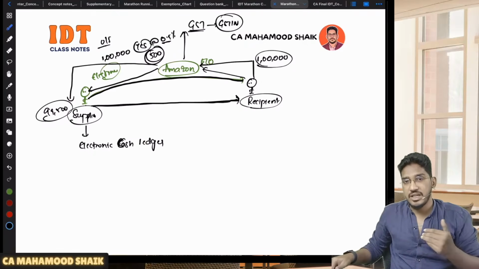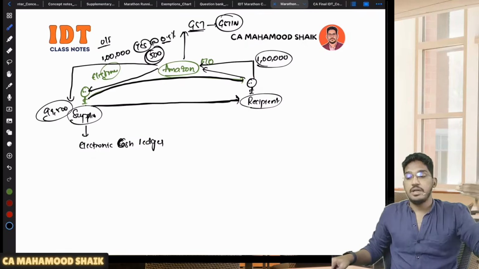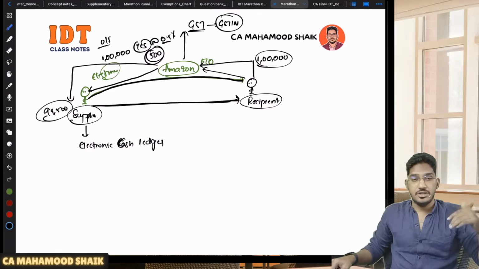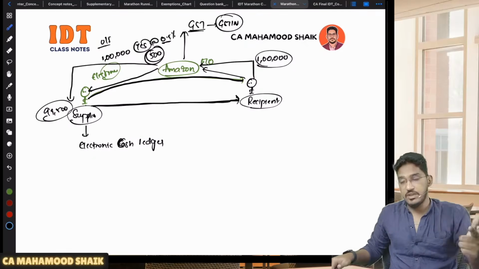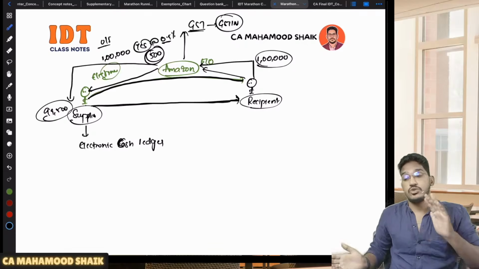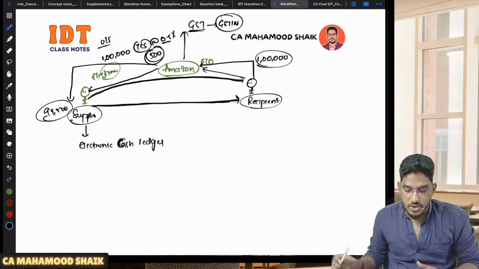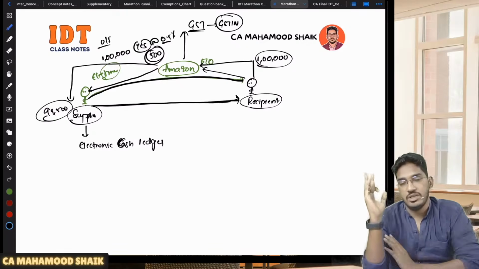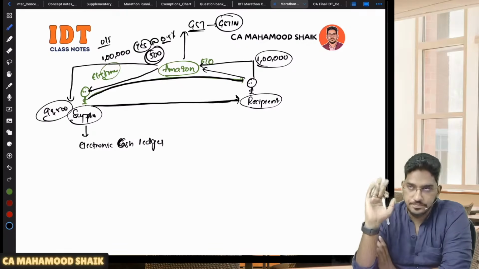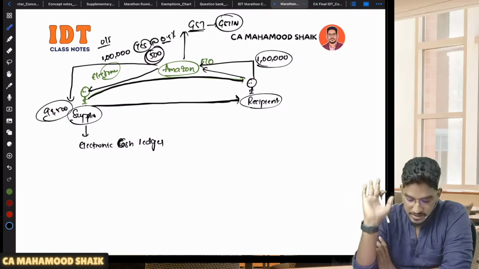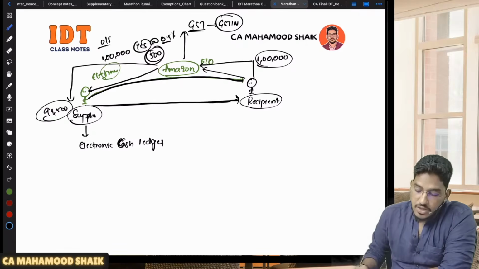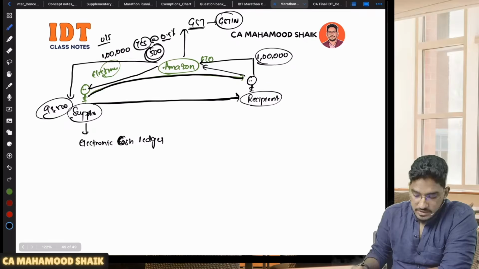You can't claim it as refund unless in exceptional circumstances. But if the amount is getting credited to your electronic cash ledger, either you can use it for discharging your liabilities. If you don't have any liabilities to discharge, you can even withdraw that money. So that advantage will be there. So this supplier can claim that TCS amount in his electronic cash ledger. Clear? Able to understand here? Comfortable? Now, this is the overall TCS concept here.